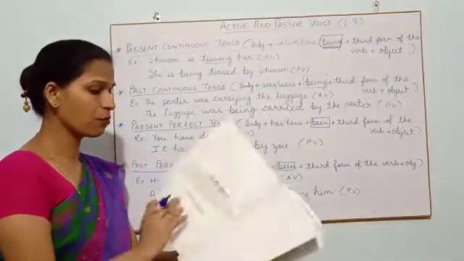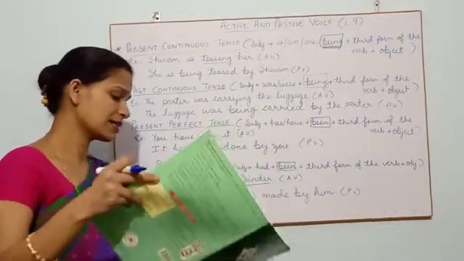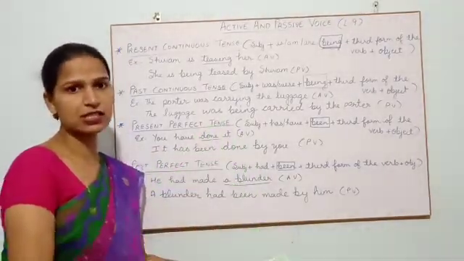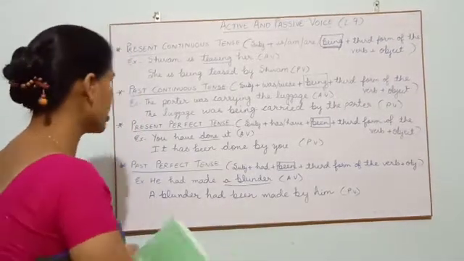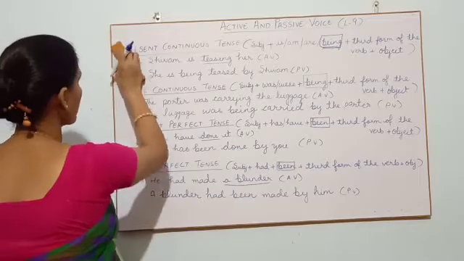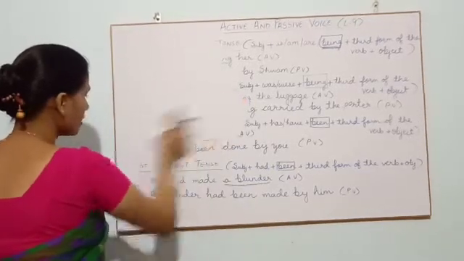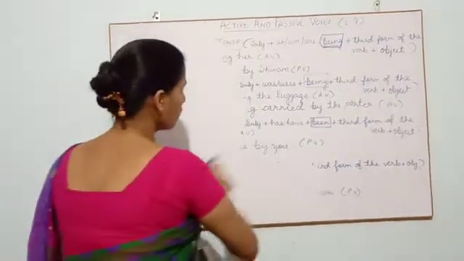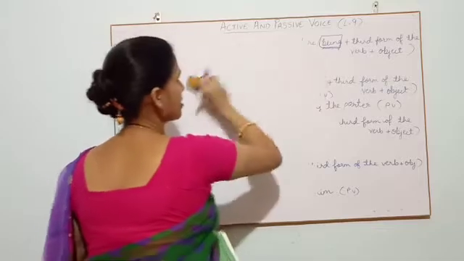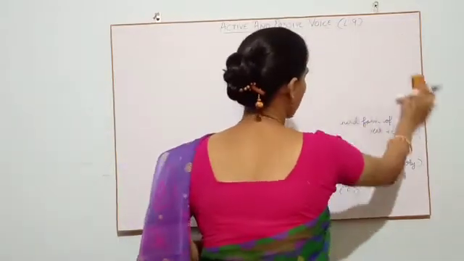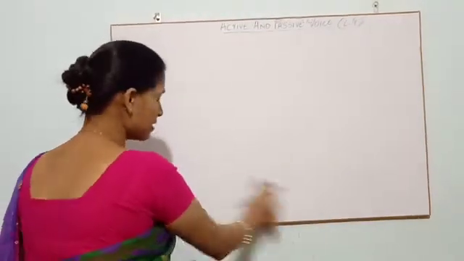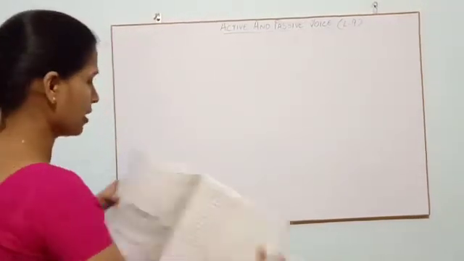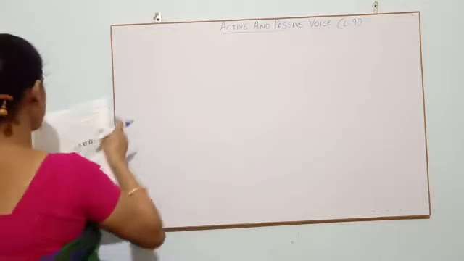Now we have one more left. That is your future perfect tense. I have told you future continuous cannot be changed into passive voice. That is why we have not written. We have not done that. But we have future perfect tense. This is also very simple. You will find it very simple if you pay attention. So, let's write first.